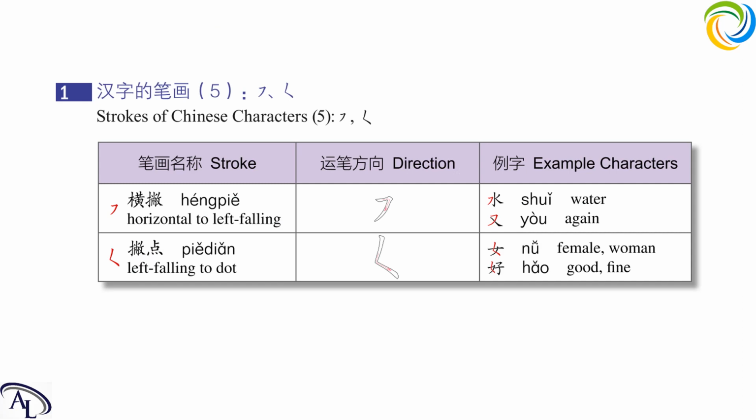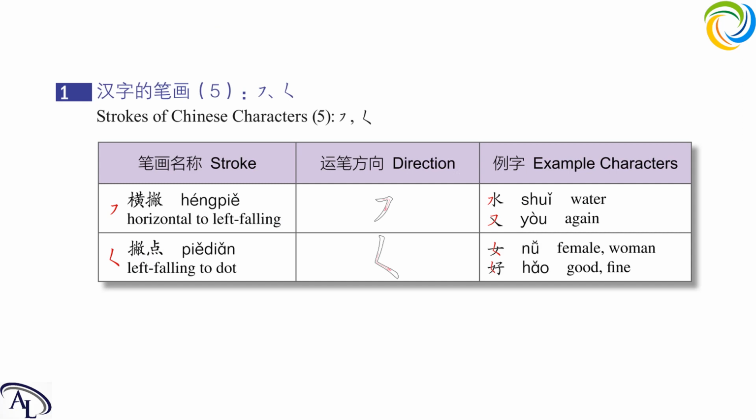Next one is 又. It means again. Now let's see horizontal, left falling, 横撇, and then a right falling. Next one is 撇点. It is a left falling and then a dot. We will write a left falling first and then a dot, which is a longer dot. Left falling, long dot.